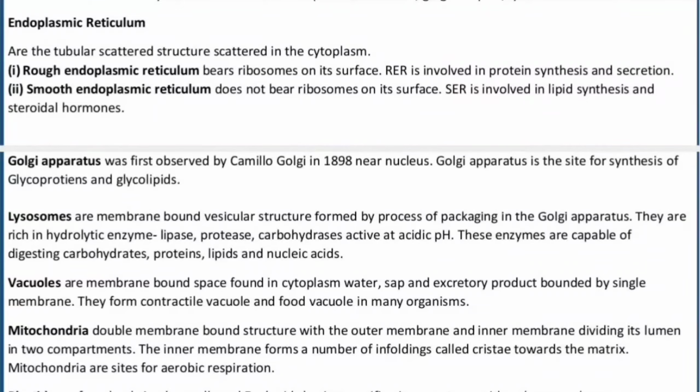Now dealing with the first thing first, the function of the rough endoplasmic reticulum. They have special structures on them that are called ribosomes. And we already know that the ribosomes are protein synthesizing machinery. So if the ribosomes are present on the endoplasmic reticulum, that special endoplasmic reticulum will be called rough endoplasmic reticulum, and their function will be synthesis and secretion of protein.